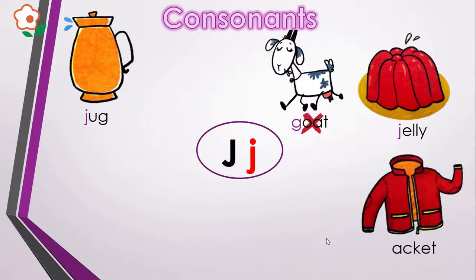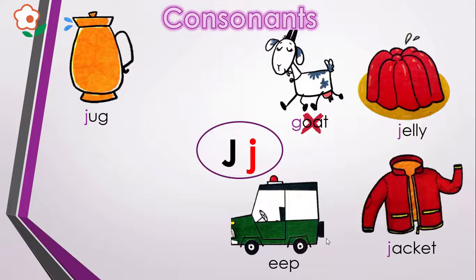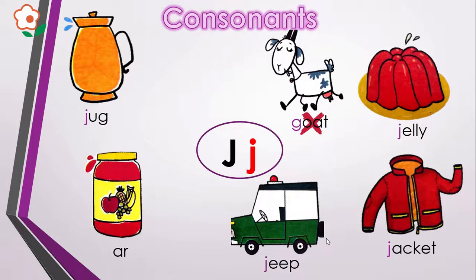Jacket, J. Jacket is beginning with J, J. And here we have a jeep. Jeep also begins with J, J. And here we have a jar of jam. A jar is beginning with J, J, jar.